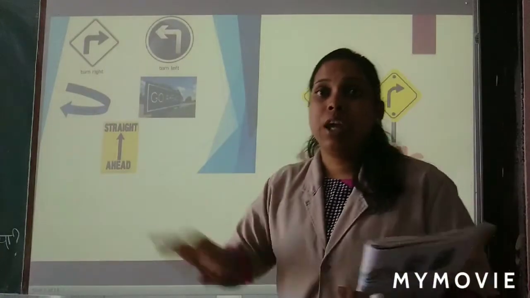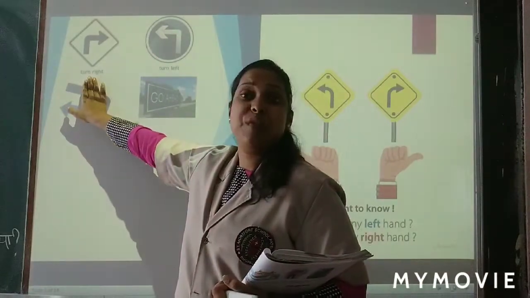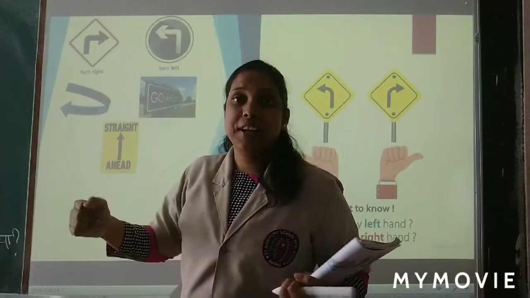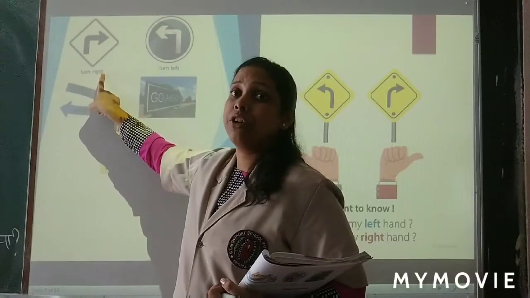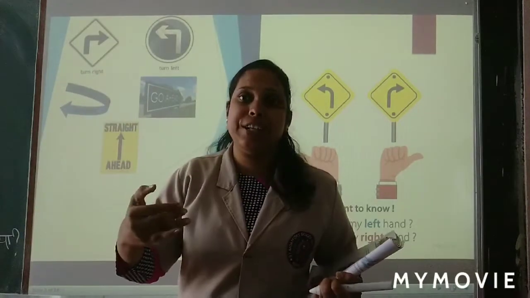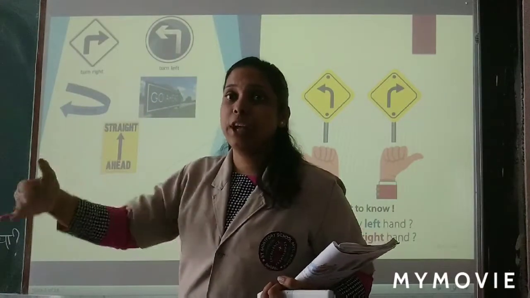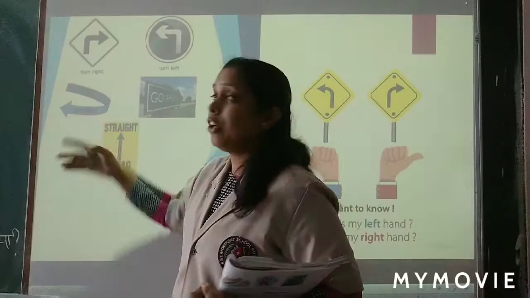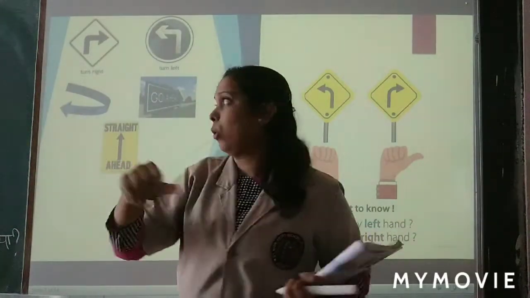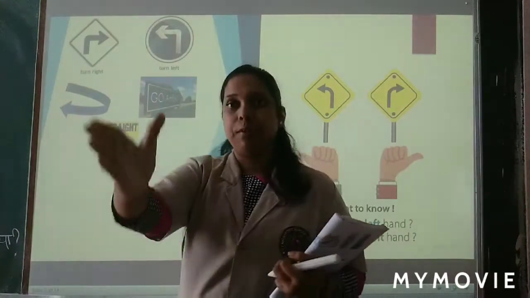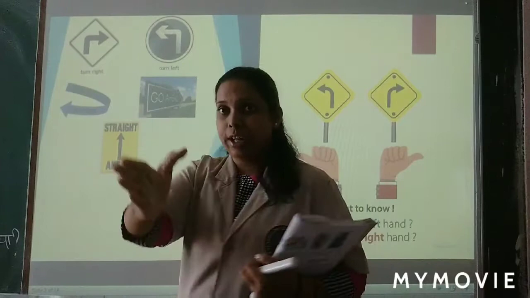Let's start. And there are some more directions. Like when we go for driving, they say, na, you see a sign. They say turn right. Turn right means you have to take a right turn. Okay. Turn left. Then it means you have to take a left turn. Then turn around. Okay. Ghoom ke jana hai. Turn around. Okay. Go ahead means go straight. Next is go ahead, straight ahead.